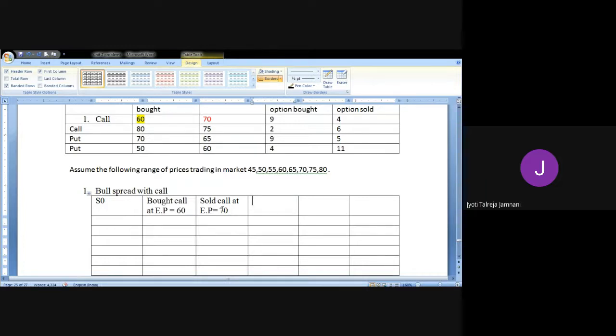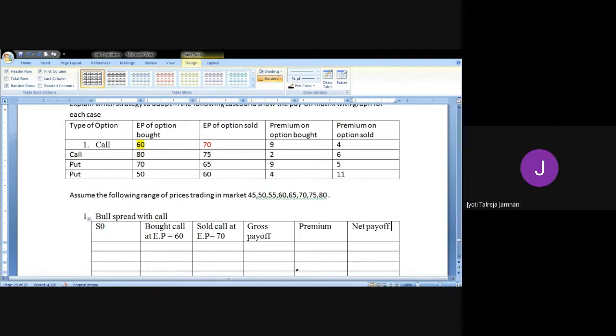Gross profit or gross payoff, premium, and net pay. These are the 6 columns that we will use to solve all the 4 sums. The same columns, only the numbers will change depending upon the problems.